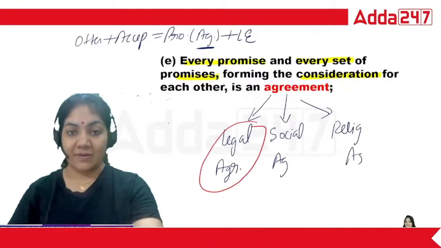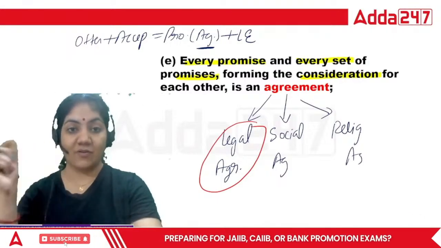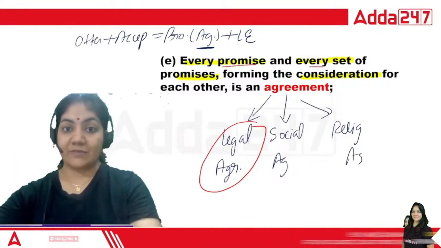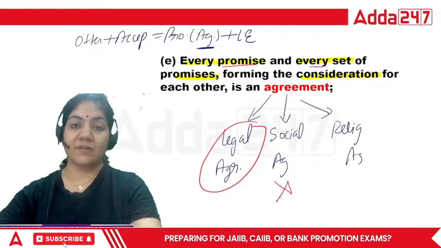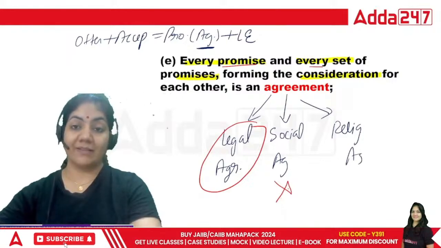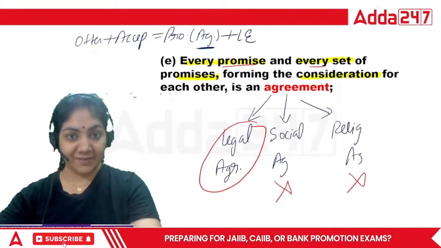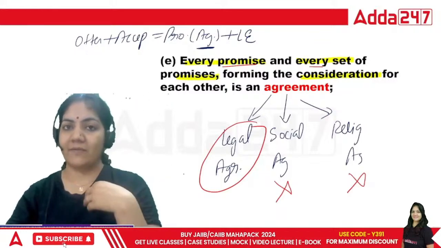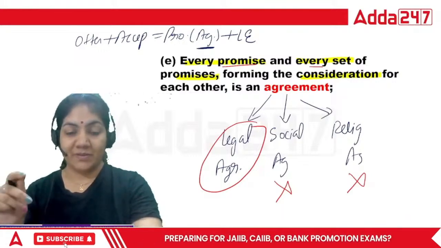So legal agreement is basically one in which the consideration will be there from both sides. Because in a social agreement, if one person does not fulfill the promise, we cannot file a case. In a religious agreement also, we cannot file a case if one person is not fulfilling the things. But in a legal agreement, if you do not give me my money, and I have already given you my car, in that case I can file a suit. So this is called agreement.